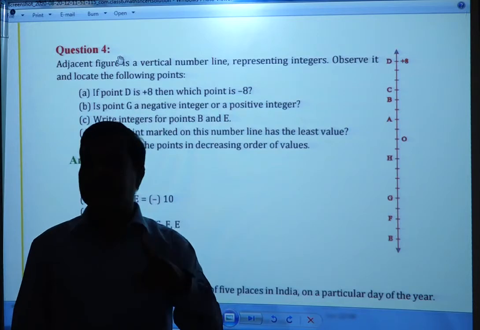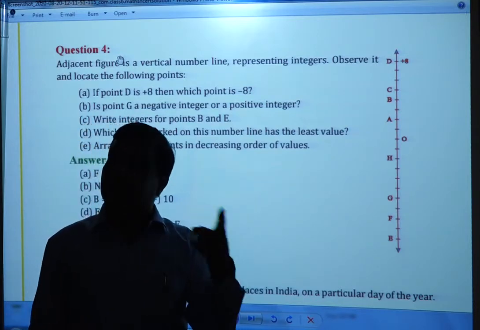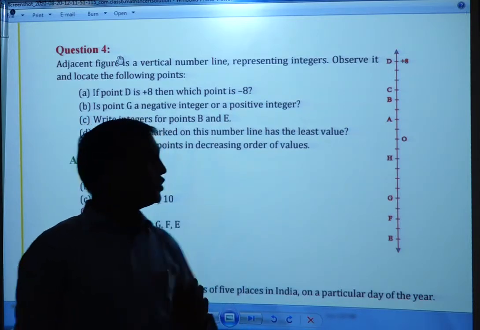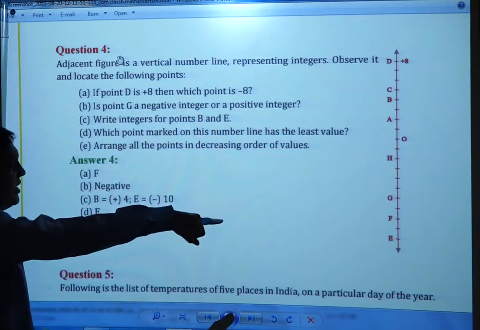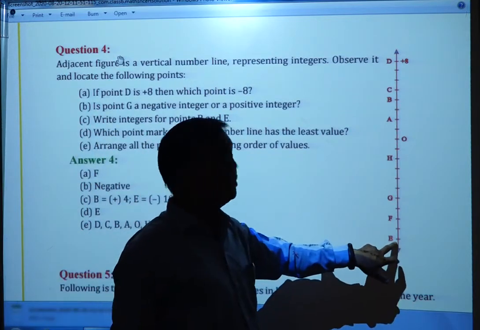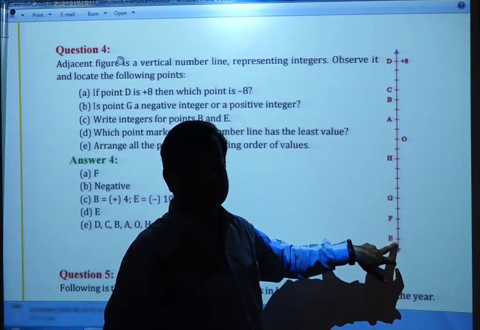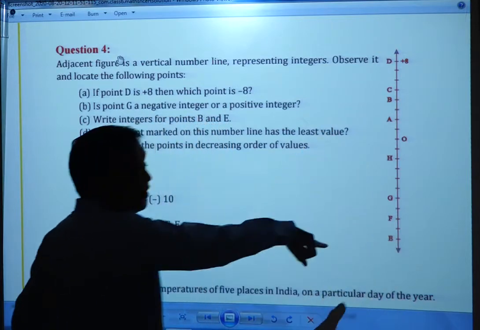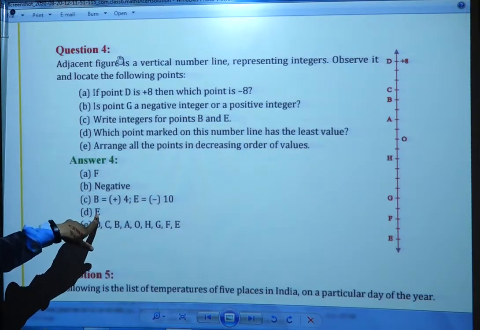-1 is bigger than -2. -2 is bigger than -3. In this way, which is the least number here? E is the least number because it is shown here as -10. So, -10 is the smallest one on this number line. So, E is the smallest one.